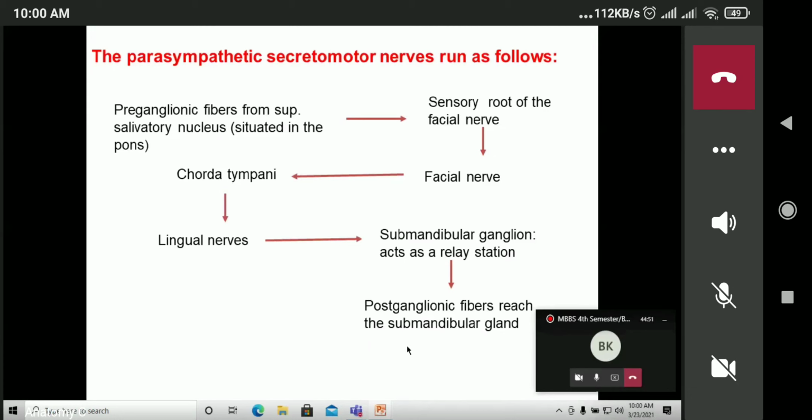So preganglionic fibers from the superior salivary nucleus pass through the facial nerve, through the chorda tympani nerve, through the lingual nerve, and relay in the submandibular ganglion, and the postganglionic fibers supply the gland for secretomotor secretion. So try to practice this flow chart for exam purpose.